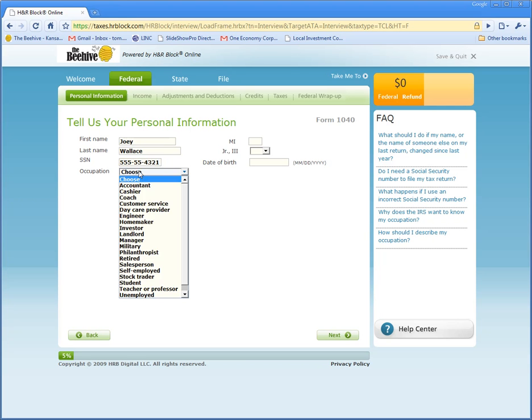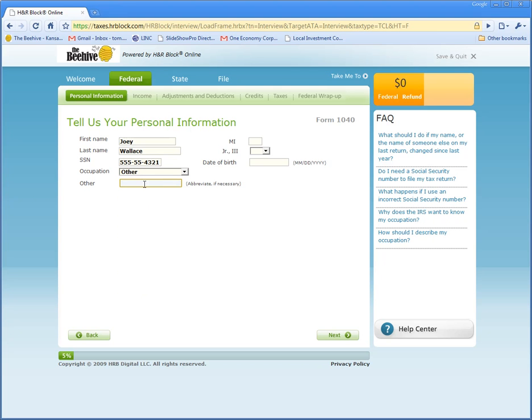And you want to choose the occupation. So look through this list. If you don't see one that applies to you, you click on Other, and then you just type in some. So I'm going to put in AmeriCorps. That's what I am, and we'll pretend that's what Joey Wallace is. So, date of birth. I hope you know your date of birth. So we're gonna put in 1975. Alright. And then whenever you're ready to move on, you just click on this next button.